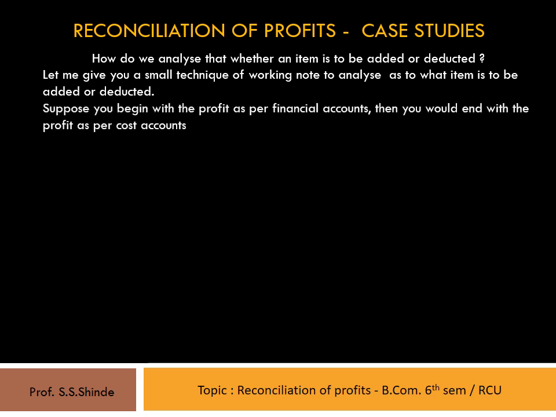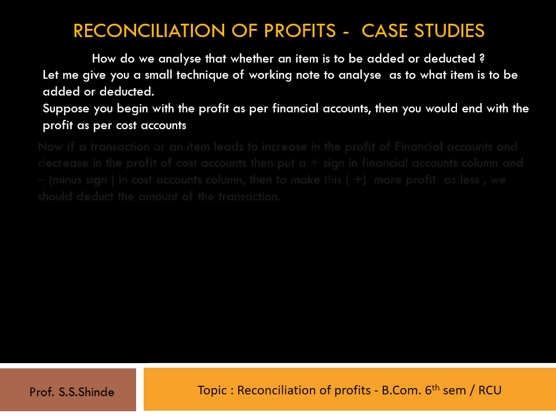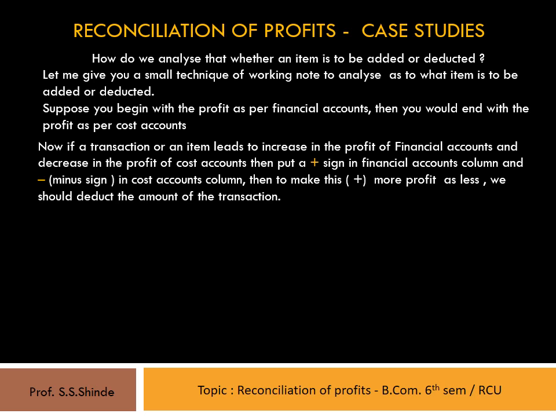Suppose you begin with the profit as per financial accounts, then you would end with the profit as per cost accounts, and it may be vice versa also. Now, if you are beginning with the financial accounts and you would end up with the cost accounts, then if a transaction or an item leads to increase in the profit of financial accounts and decrease in the profit of cost accounts, then put a plus sign in financial accounts column and a minus sign in cost accounts column.